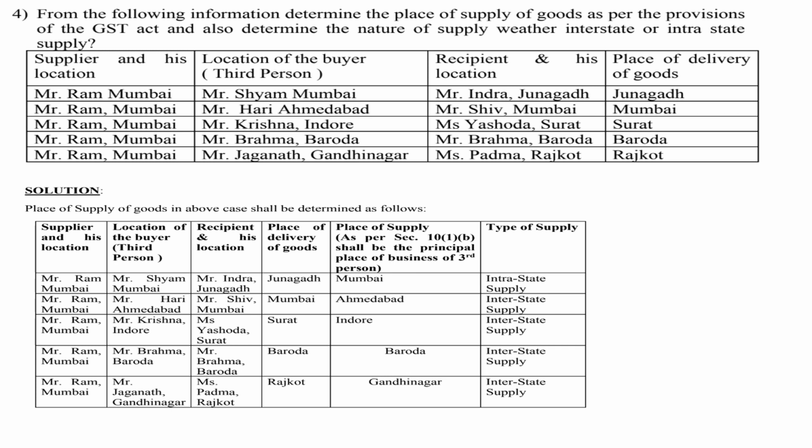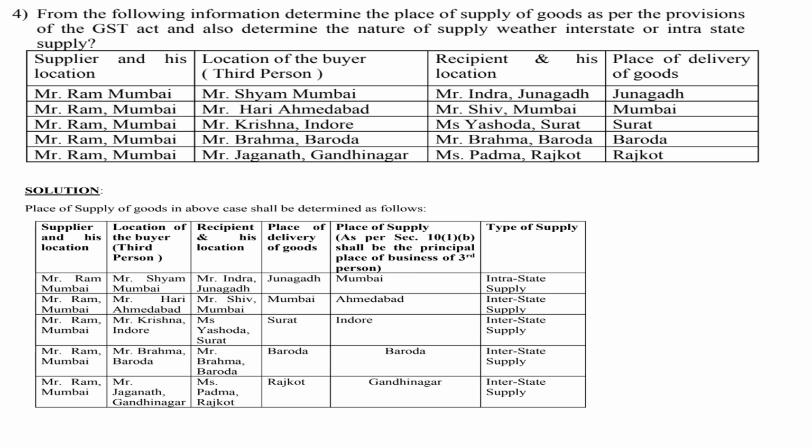So here the supplier and his location is given, the third party of the buyer, the third person, is given, the location of the buyer, that is the third person, is given, the recipient and his location is given, and the place of delivery of goods is given over here. So now see, as per section 10(1)(b), the principal shall be the place of business of the third person. Okay, so here the recipient and his location is given, but we will not consider this. We will only be looking at the supplier's location and the location of the buyer. Okay, so we'll copy all these columns as they are, and then we'll add two more columns for the place of supply and type of supply.